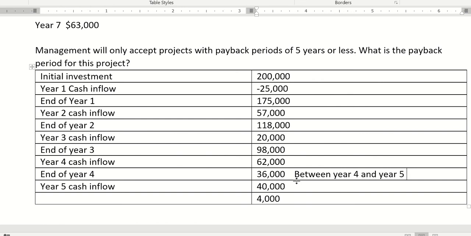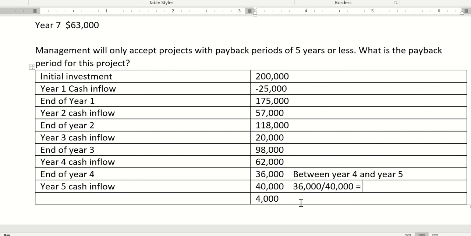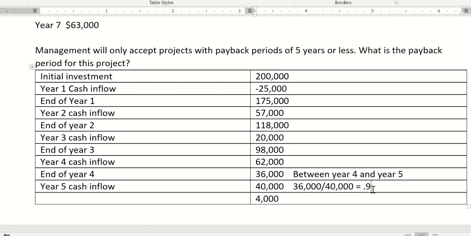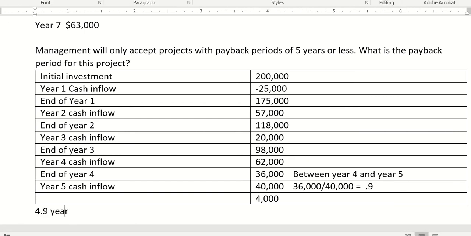And how much between year 4 and year 5? If this is equally earned throughout the year, I can do 36,000 divided by the full year cash flow to see what portion of the year it takes me. So 36,000 divided by 40,000. So it takes me 0.9 years. So it's 1, 2, 3, 4, and 0.9 years. So the answer is 4.9 years payback period to recover the initial investment.